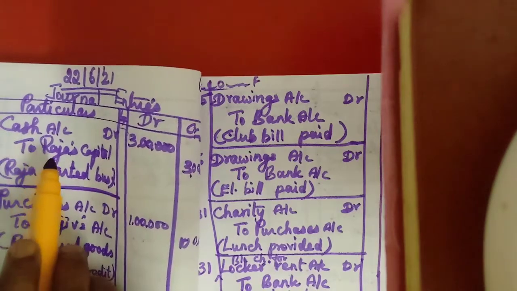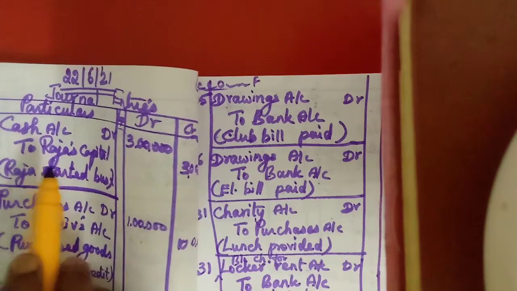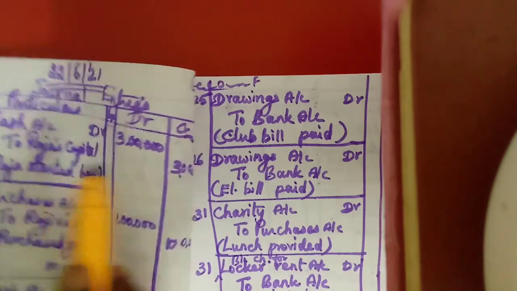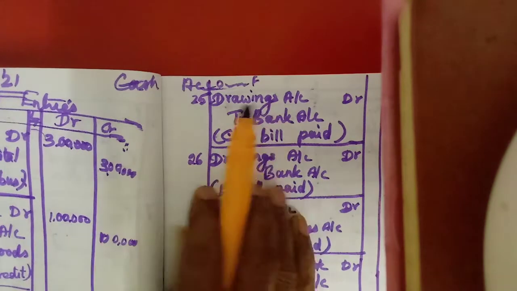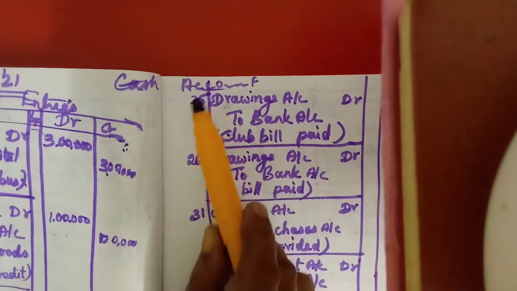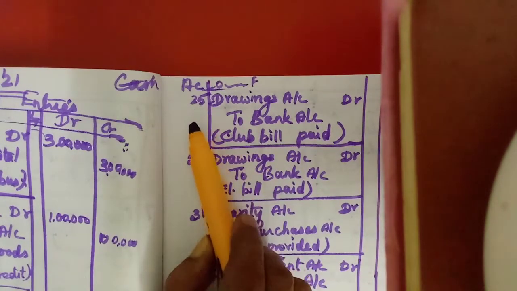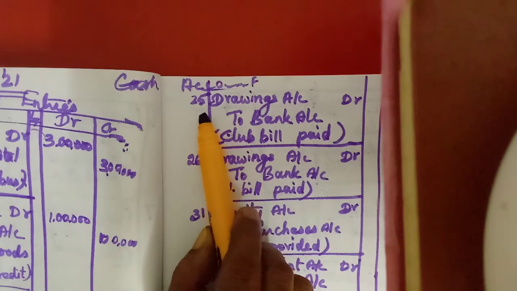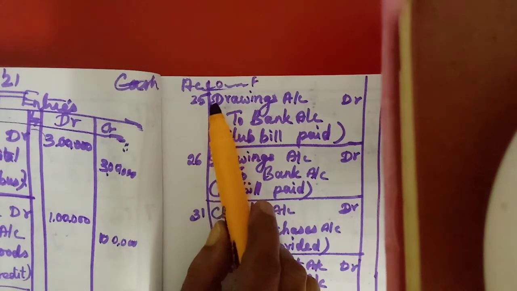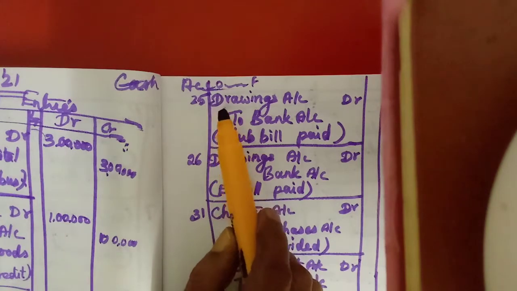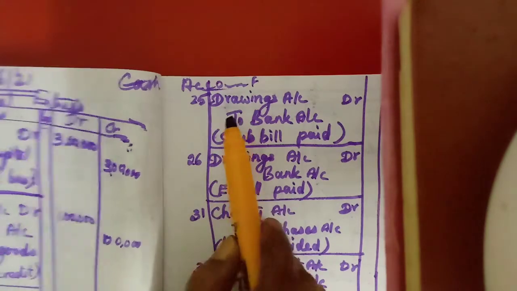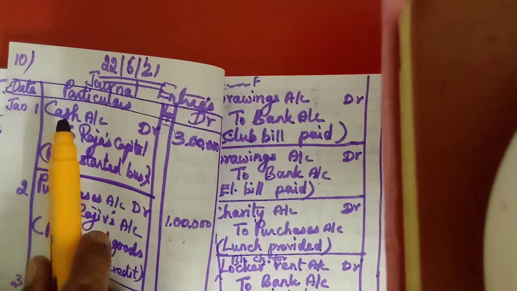Here this is the credit side, the credit item. Debit one, credit one. So we post this in the credit side, which means the right hand side. The date column, year, month, date, will be written here. Then we write the prefix "By", by cash account.